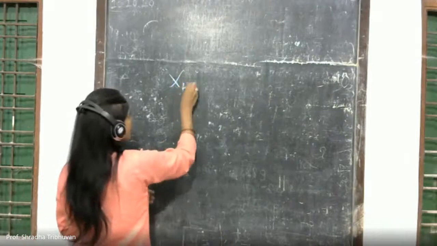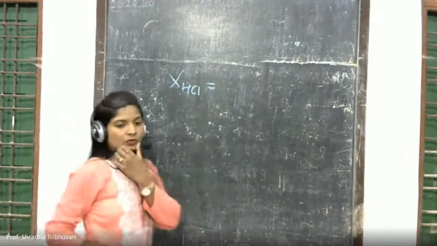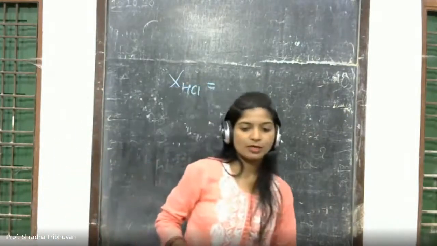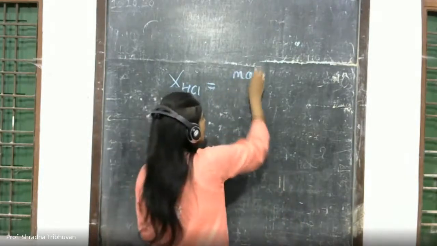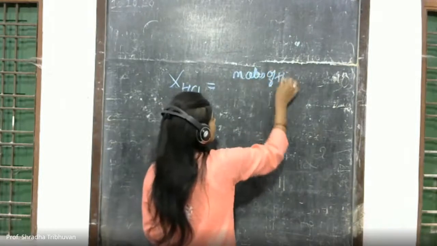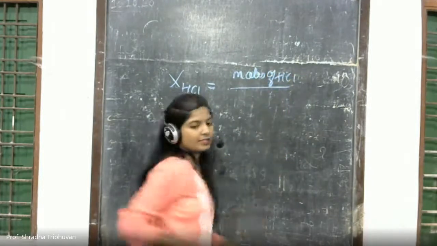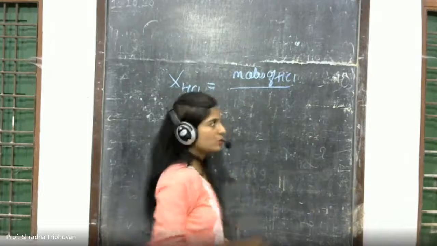So X of HCl is very simple: the moles of HCl divided by the total number of moles in solution.